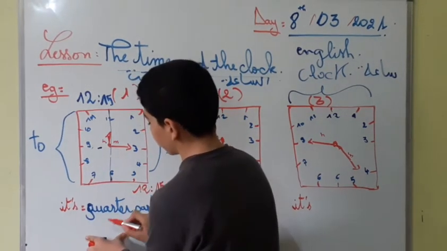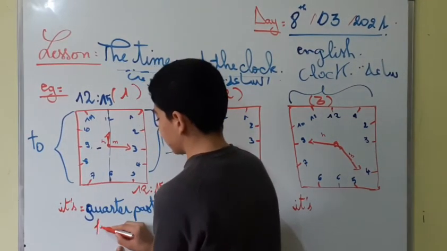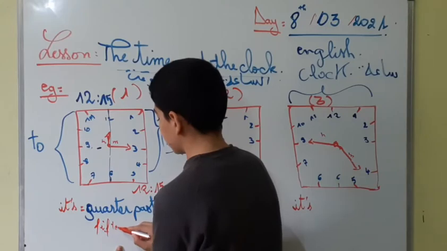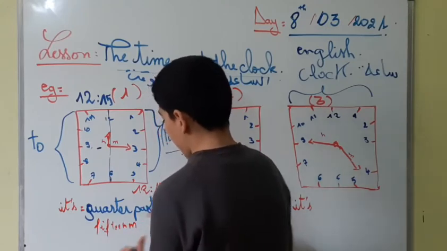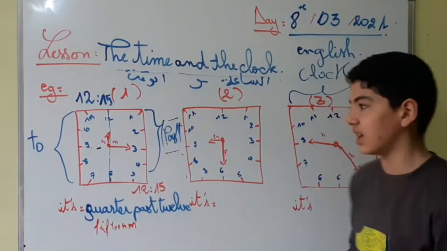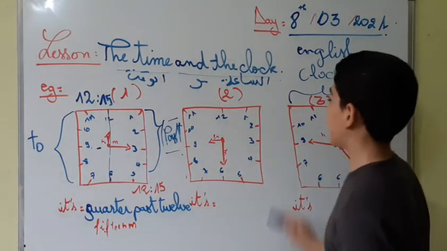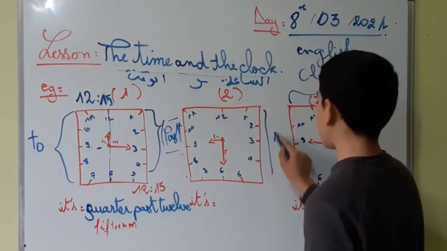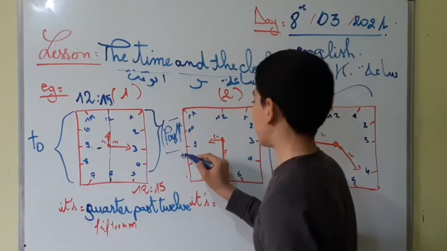Quarter, you can replace it with 15. But you have to say it's 15 minutes past 12. Okay, here. You have to say. The same here. From here we say past, and from here we say to.